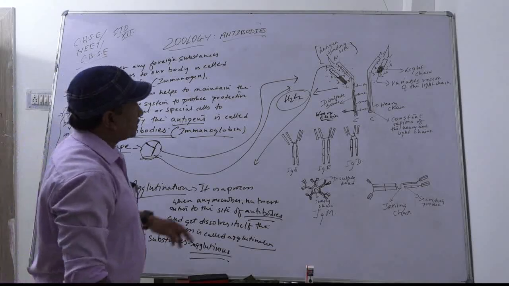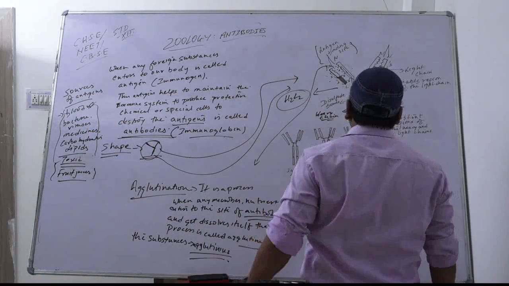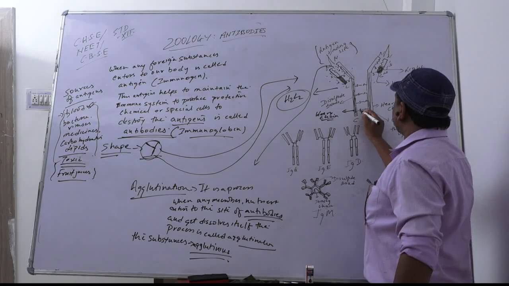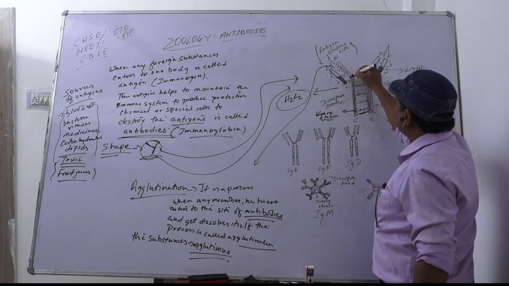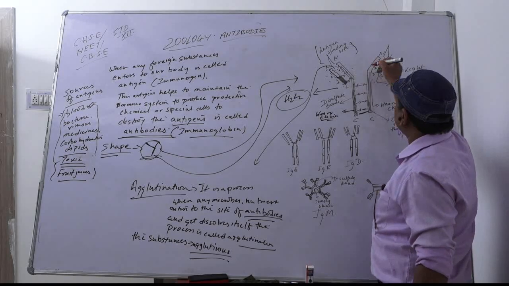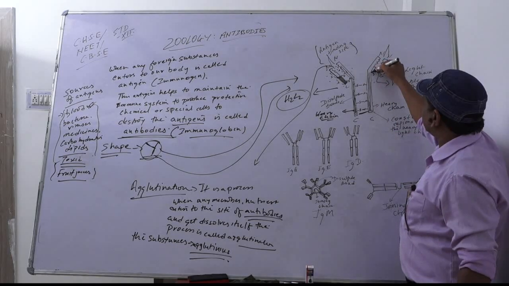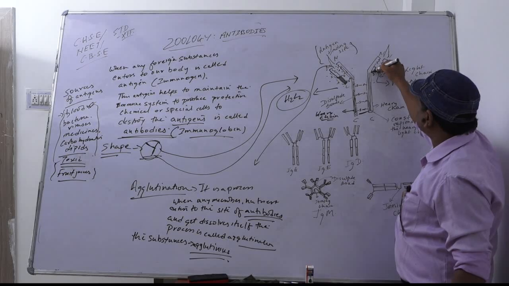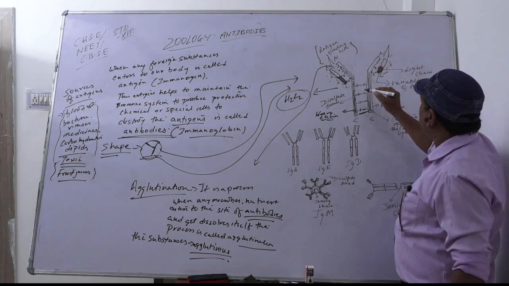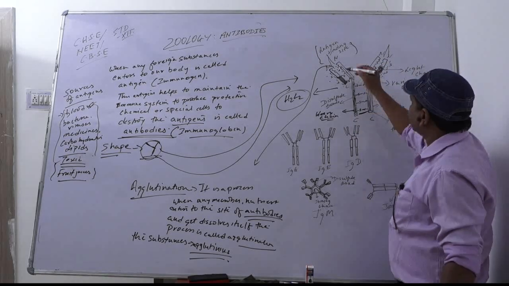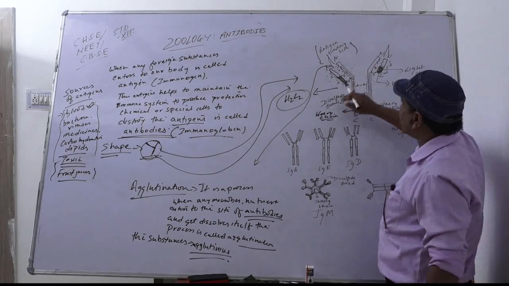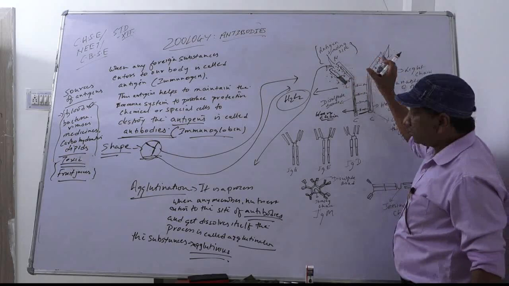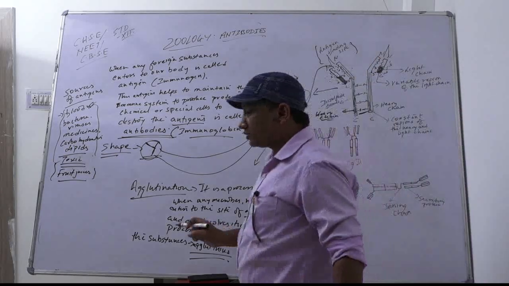So this is the structure of the antibody, and the bond formation taking place between two heavy chains is a disulfide bond. From light chain to heavy chain, there is also a disulfide bond. Again, from a heavy chain to a light chain, the bond is a disulfide bond. And this is the particular site for the binding of antigens, which is present on the proximal part of the antibodies.